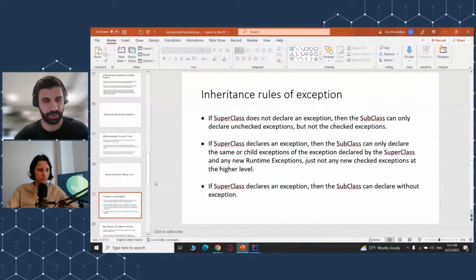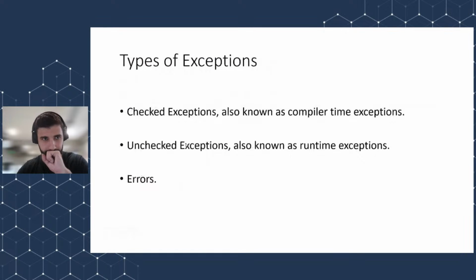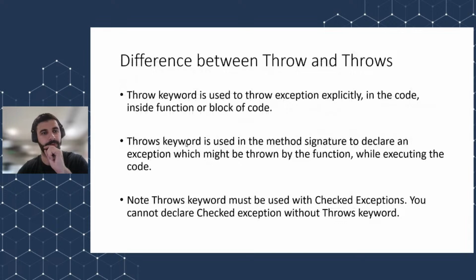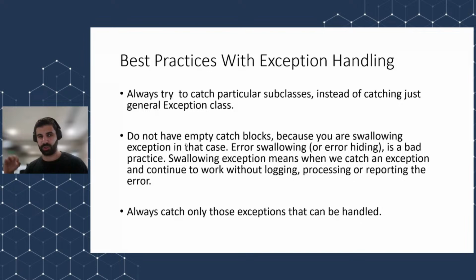So yeah, this is just the basic inheritance rules. I'm just going to talk also about the best practices working with exceptions. The best practices are several, but I just mention only three of them because these are the most common ones. Always try to catch particular subclasses instead of the general exception. Never have an empty catch block, because if you are swallowing an exception in this case, exception swallowing is a bad practice.